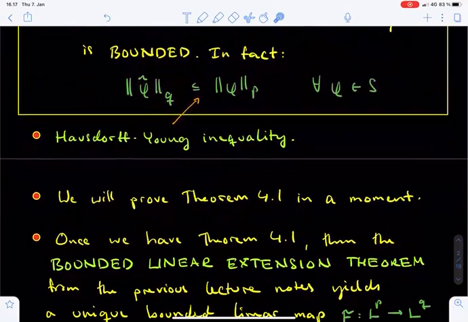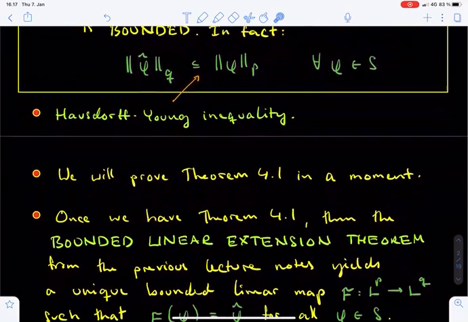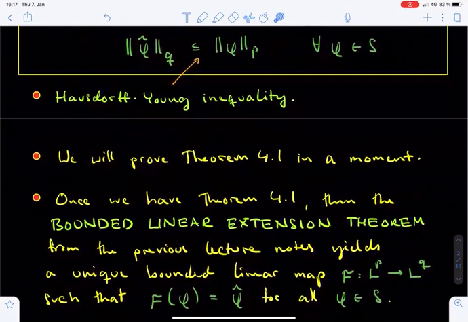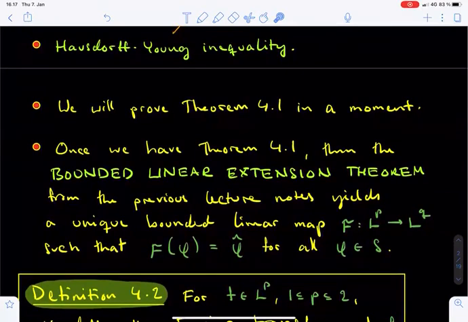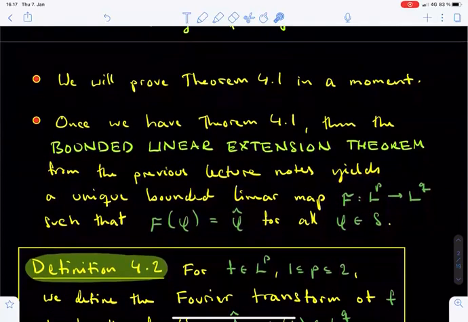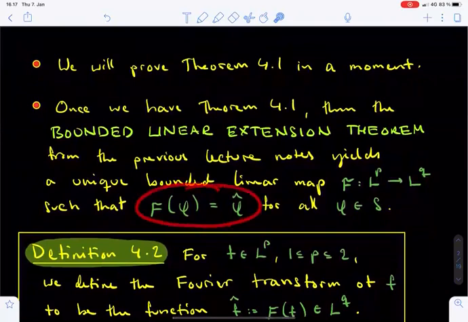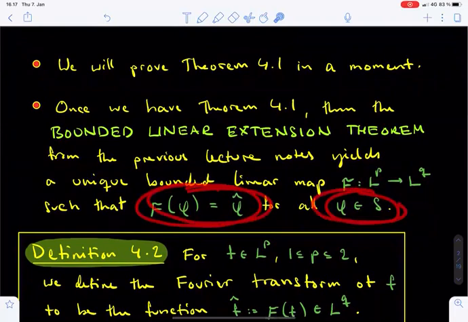We will prove Theorem 4.1 in a moment, but let us first use it to define the Fourier transform of Lp functions, when p is between 1 and 2. Exactly as in the case p equals 2, the bounded linear extension theorem gives us a unique bounded linear map calligraphic F between the spaces Lp and Lq, whose restriction to the space X0 of Schwartz functions coincides with the usual pointwise Fourier transform.